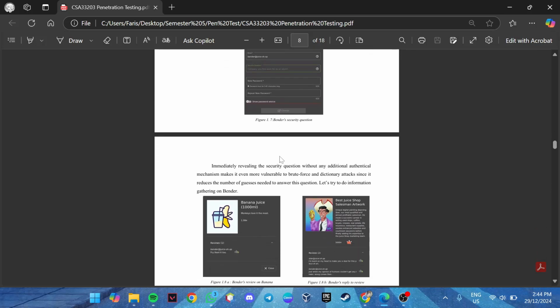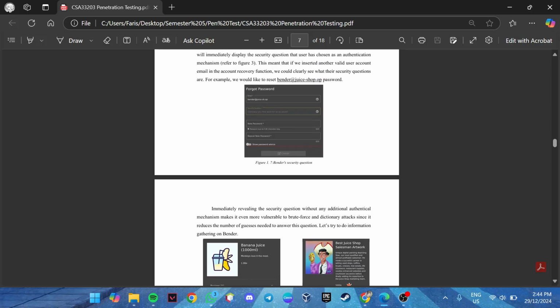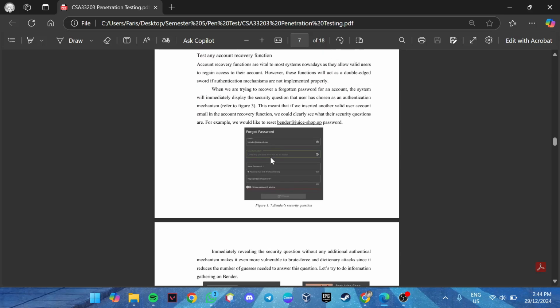Why is that? Because it is immediately revealing the security question without any additional authentication mechanism, making it even more vulnerable to brute force and dictionary attacks, since it reduces the number of guesses needed to answer this question. Let's say Instagram or Facebook also have security questions.